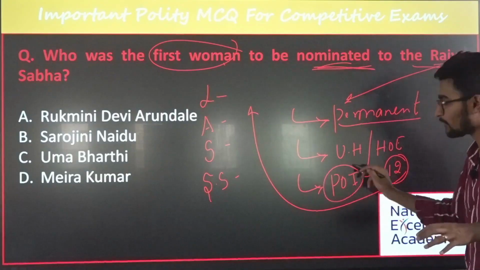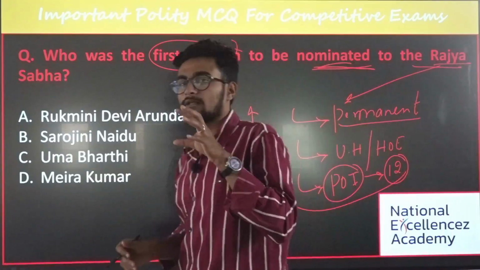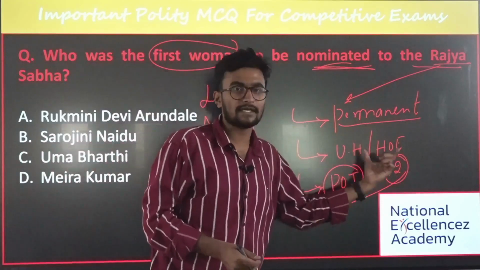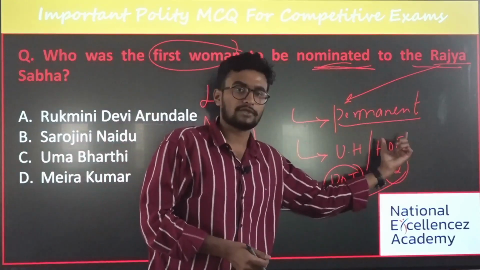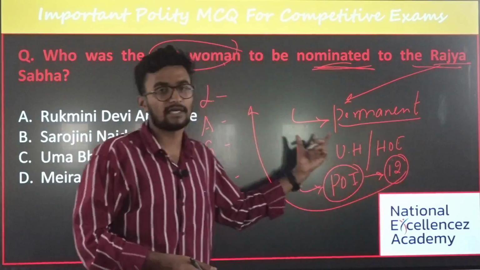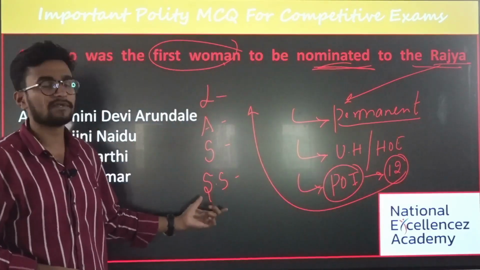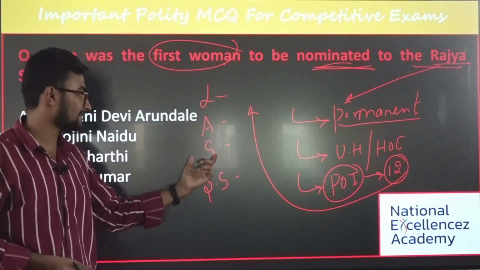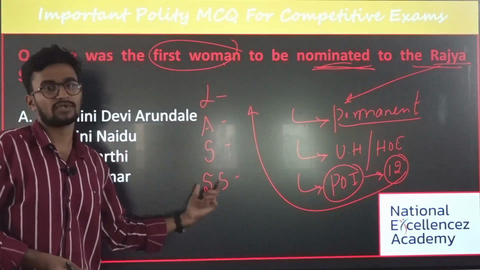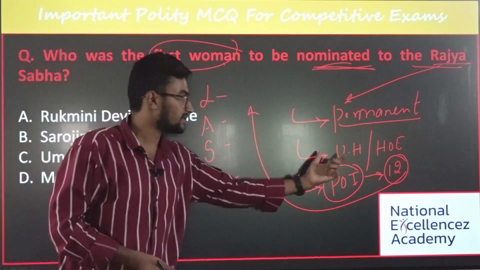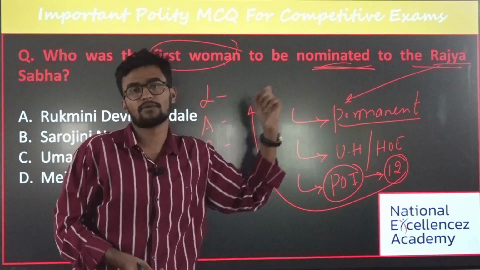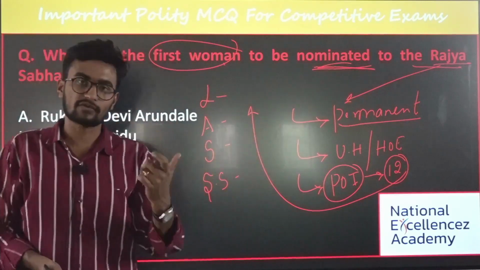There can be a number of questions. Who nominates the nominated members of Rajya Sabha? It is the President. How many members are nominated? It is 12. What is the criteria for nominating the members? It is based on literature, arts, science, and social service. And they've asked these three questions based on this. Again, Rajya Sabha is a permanent house; it cannot be dissolved.